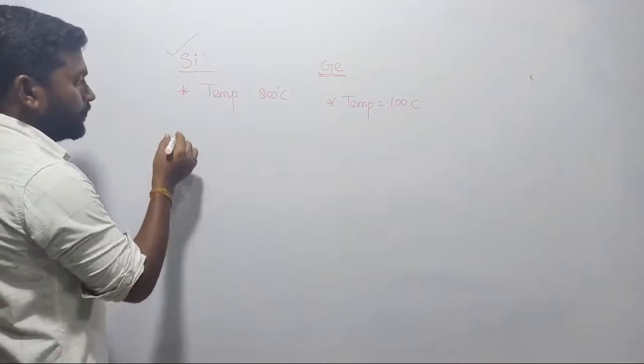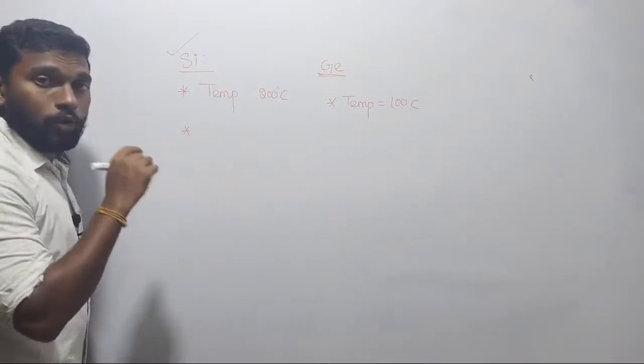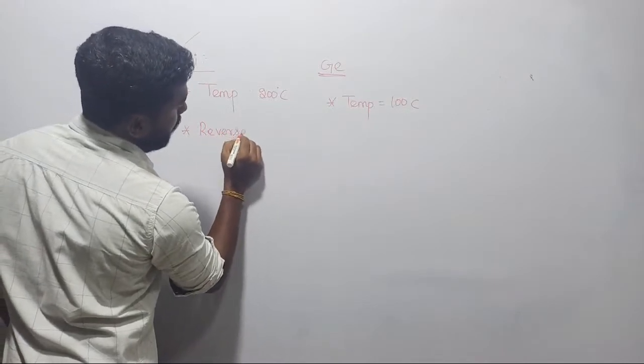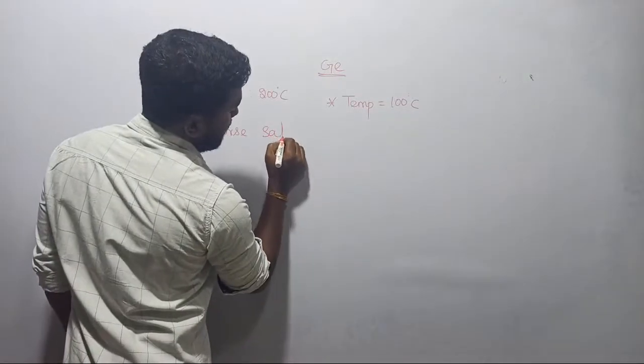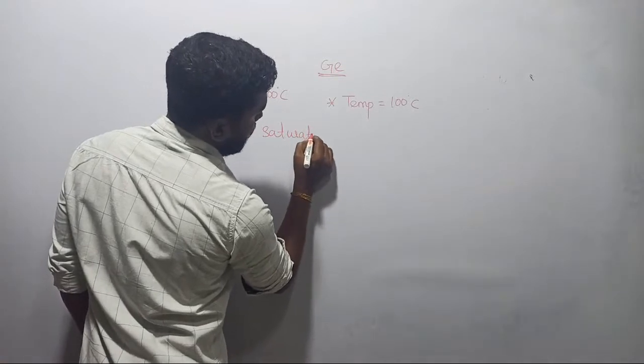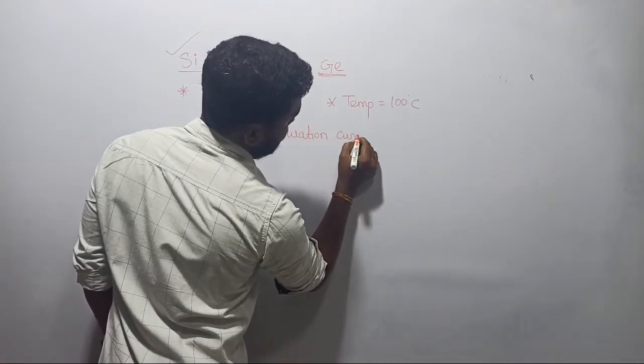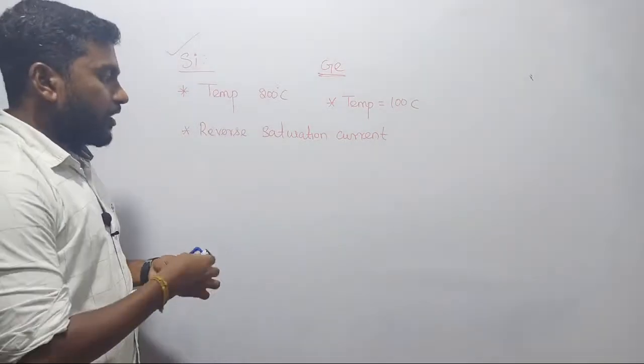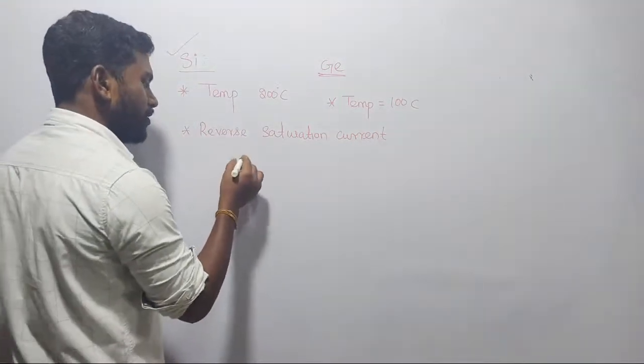The second thing is, in future I am going to talk about a term called reverse saturation current. I can also write the formula.